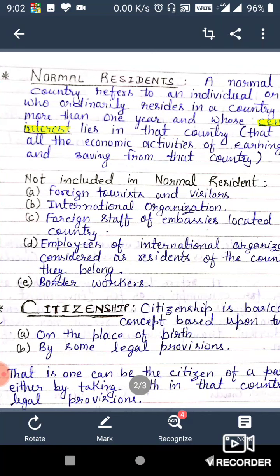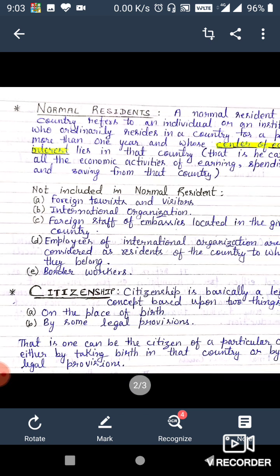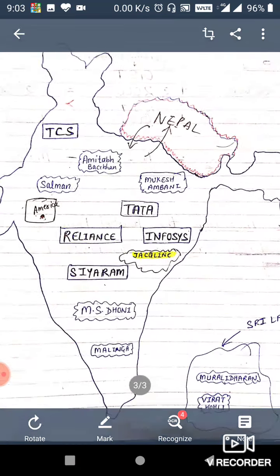So these two things: first, who ordinarily resides in a country, and whose center of economic interest lies in our country only, those persons and those organizations will be called normal residents of our country. I hope it is clear. If not clear, let's take an example.